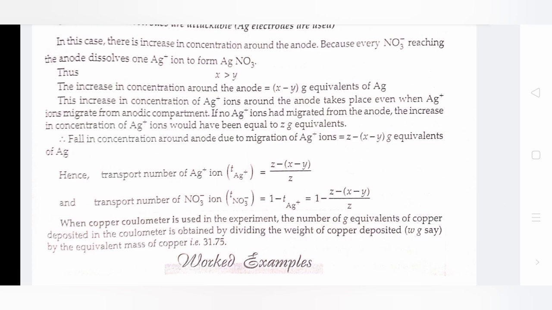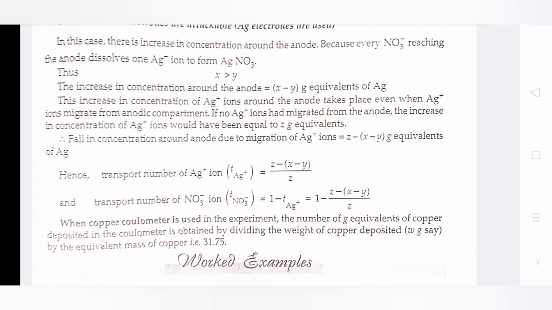Thus, increase in concentration of Ag positive ion around the anode takes place even when Ag positive ions migrate from the anodic compartment. If no Ag positive ions had migrated from the anode, the increase in concentration of Ag positive ions would have been equal to Z gram equivalents.